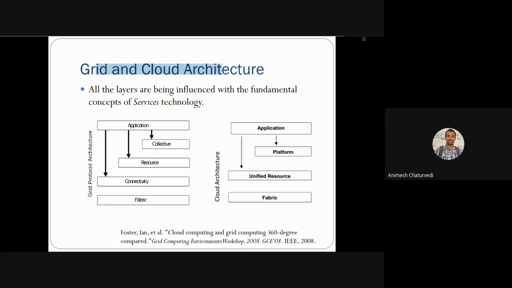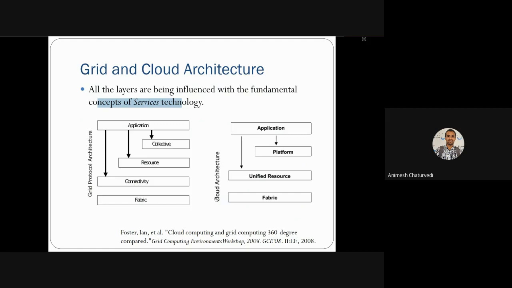The grid and cloud architectures both have all layers influenced by the fundamental concept of services. In the grid protocol architecture, the application layer is the topmost, then the collective layer, the resource layer, the connectivity layer, and the fabric layer.